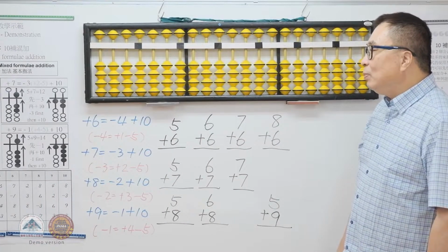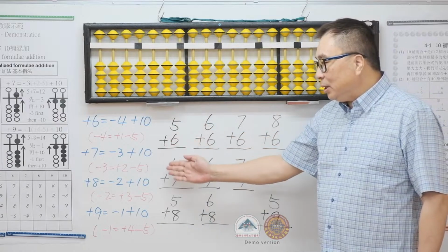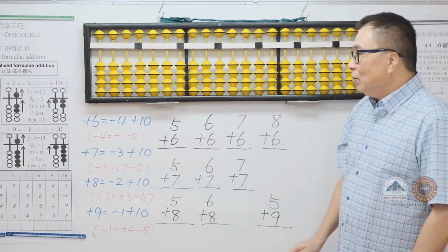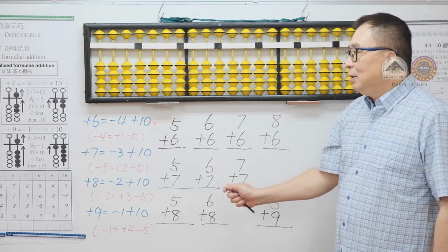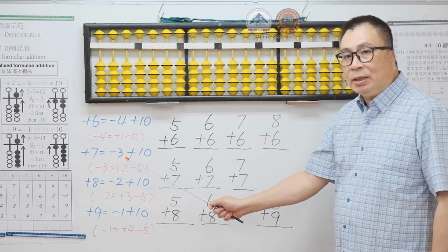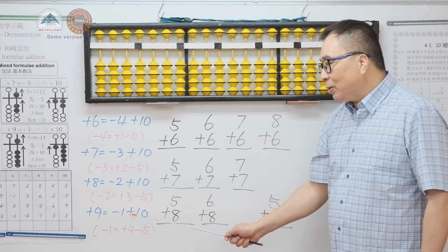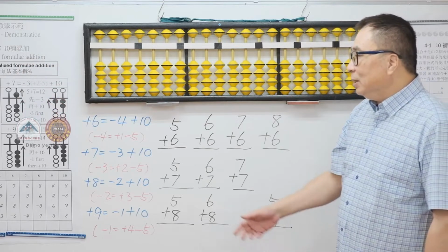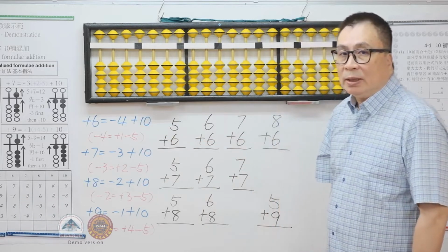For 10 formula mixed addition, we have plus 6, plus 7, plus 8, and plus 9 formulas. There are 4 formulas. They are the same as the 10's complement addition formulas, which are plus 6 equals minus 4 plus 10, plus 7 equals minus 3 plus 10, plus 8 equals minus 2 plus 10, and plus 9 equals minus 1 plus 10. The difference is when we need to minus 4, we don't have enough to minus.